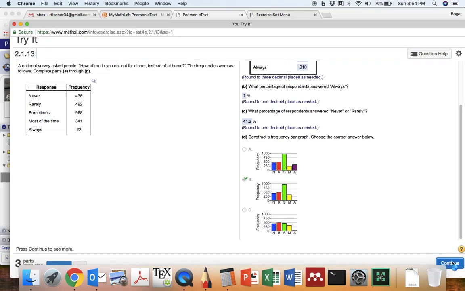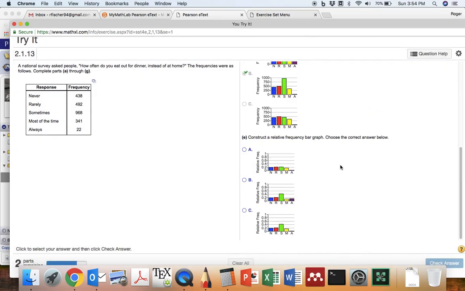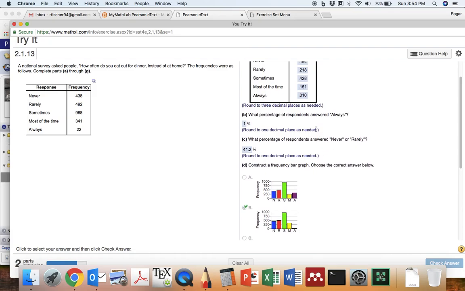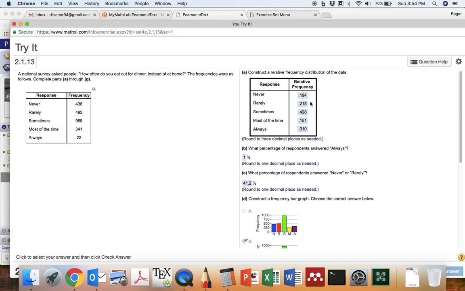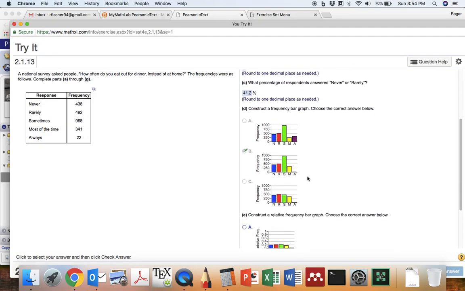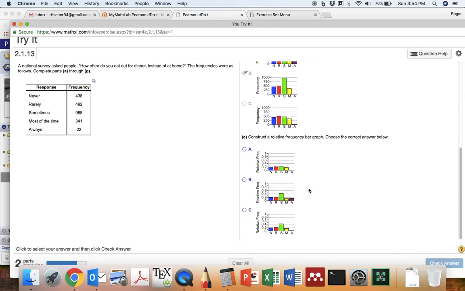All right, and then we got a couple more parts. Now we have a relative frequency bar graph, so we want to look up at the relative frequency chart. We know this can't be B because 22 people said always, but that's not 22%.